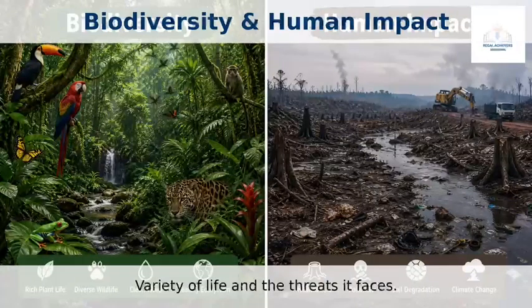Biodiversity is the variety of all living things on our planet. High biodiversity is crucial for healthy ecosystems that provide us with food, medicine, and clean air. However, human activities like deforestation and pollution are putting this variety at risk. It's up to us to protect our natural world.